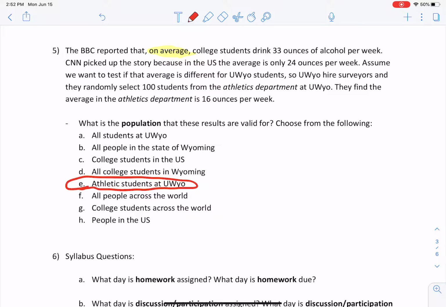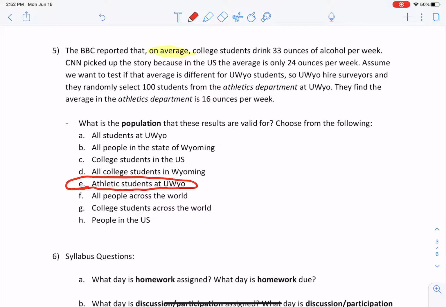Now, I'm just now seeing this. Let me make sure that I've got the correct thing here. Yeah. So athletic students, that's not describing students who are athletic. This is meant to be students in the athletics department. And now that I'm seeing that, I'll be a little bit lenient on the other choices here. But that's the most correct answer. I know you hate this too, that there's varying levels of correctness. That's what this first week of statistics is going to be like. You have more correct answers than you do incorrect.